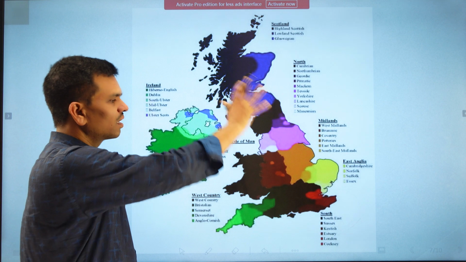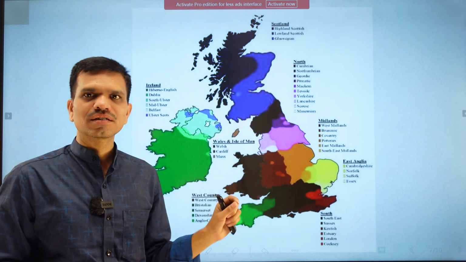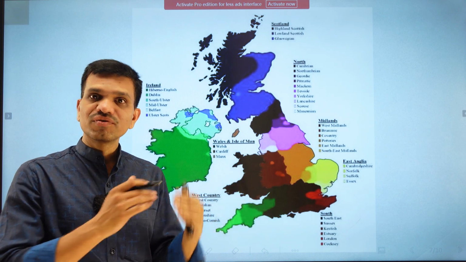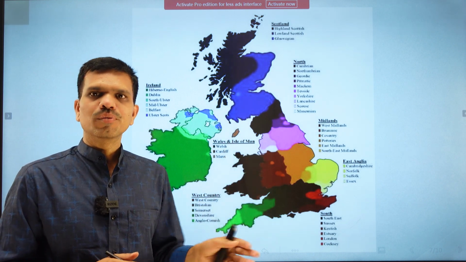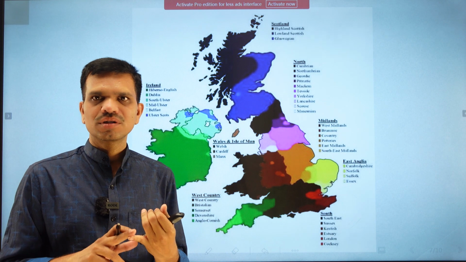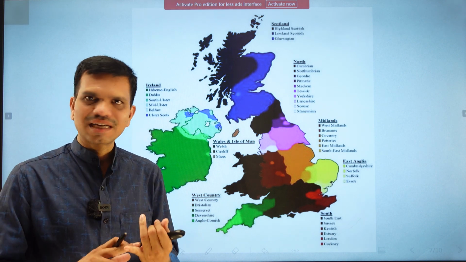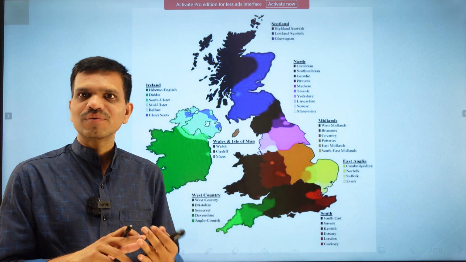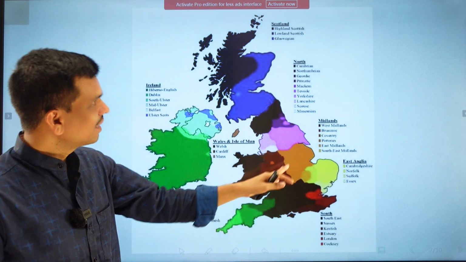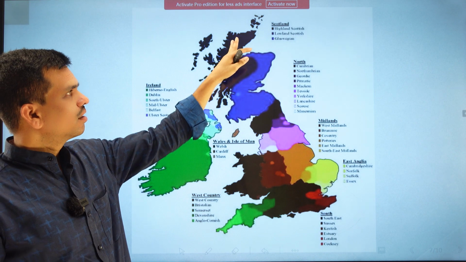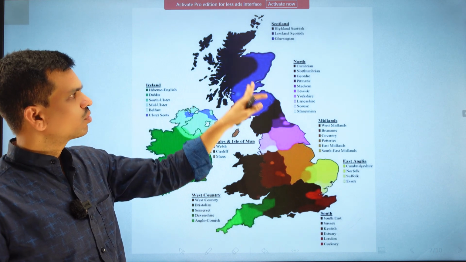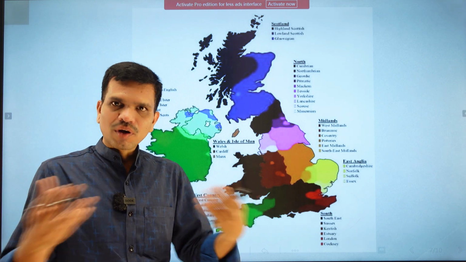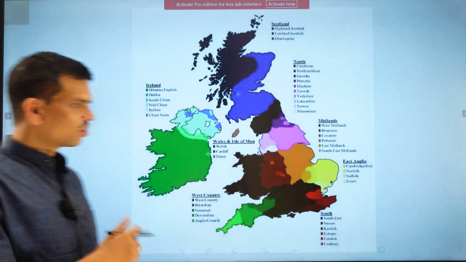So these colors represent different types of dialects in Britain or England, and these dialects have the features we discussed before: their pronunciation is different, vocabulary is different, syntax is different. Then we have diglossia, and different types of lexical borrowings from these areas. For example, in this blue area different types of words can be borrowed. So this type of confluence is found in the language or in dialect.